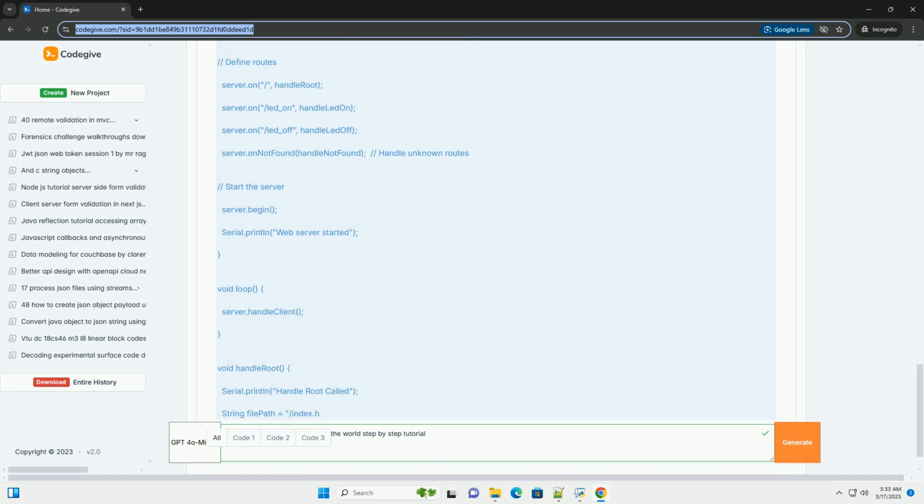2. Install the ESP32 board support package. Open the Arduino IDE. Go to File, Preferences. In the Additional Boards Manager URLs field, add the following URL. Click OK. Go to Tools, Board, Boards Manager. Search for ESP32 and install the ESP32 by Espressif Systems package.